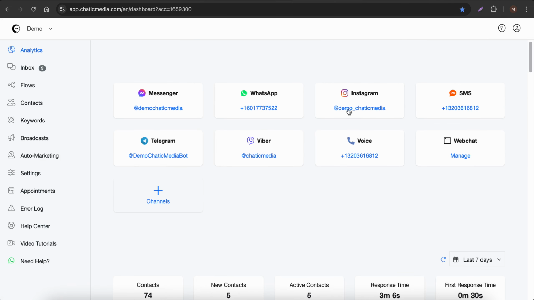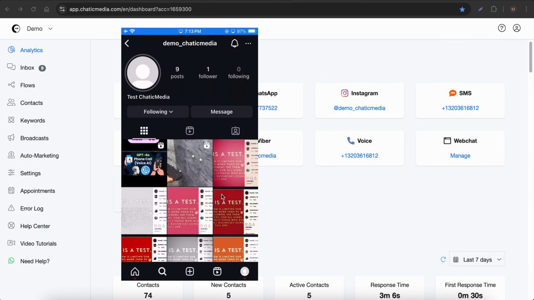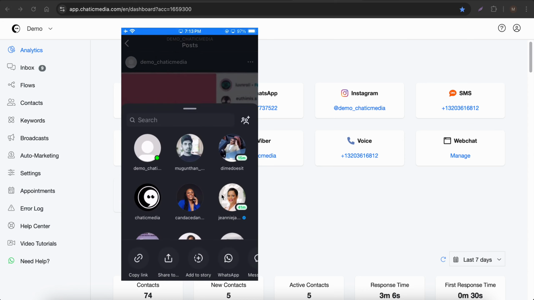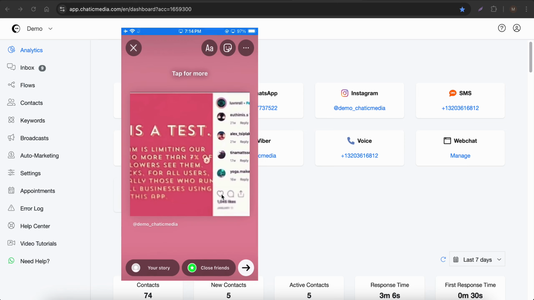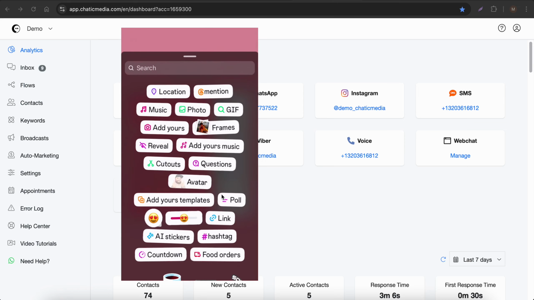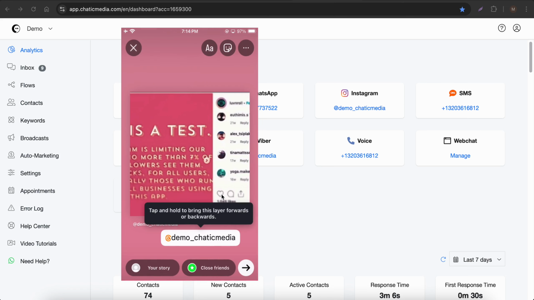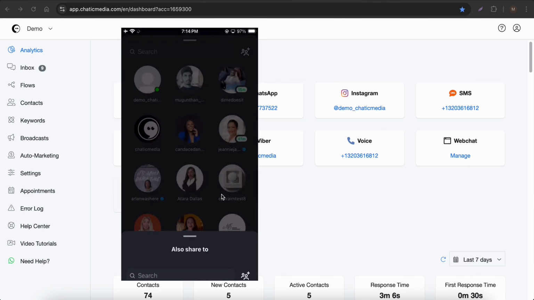All right, so let's see how this actually works. Here we have connected the demo Chatbot media account. Let me open the Instagram profile. I'm watching this particular account. Let me post a story on my Instagram profile tagging this account, demo Chatbot media. Let me share this story, choose add to story, and choose mentions. Let's choose mentions and choose demo Chatbot media. Here I'm posting a story just mentioning demo Chatbot media. Let me post it right away.